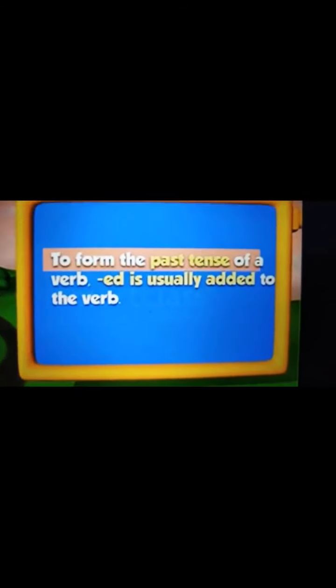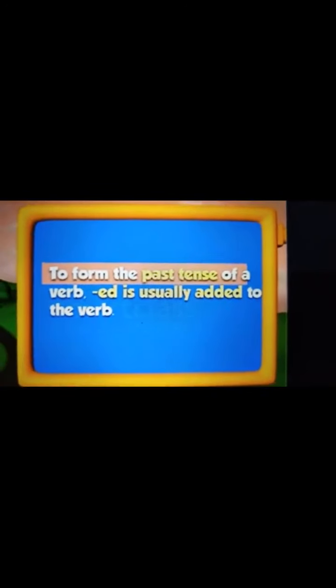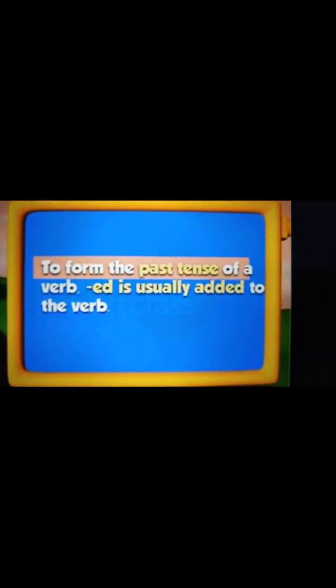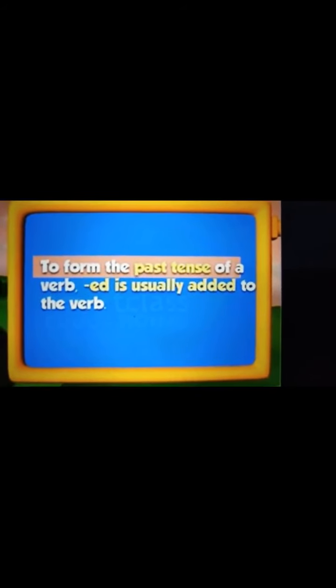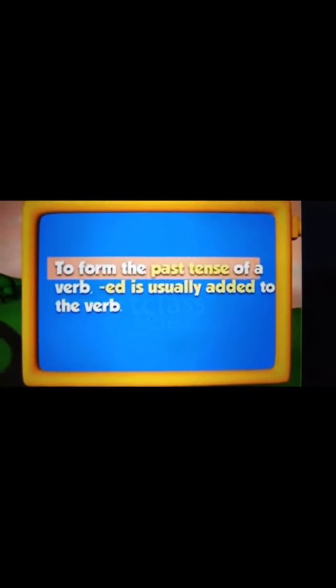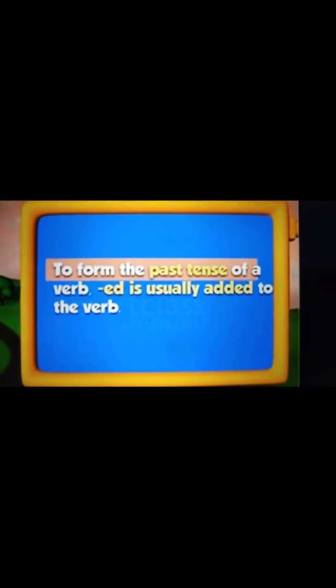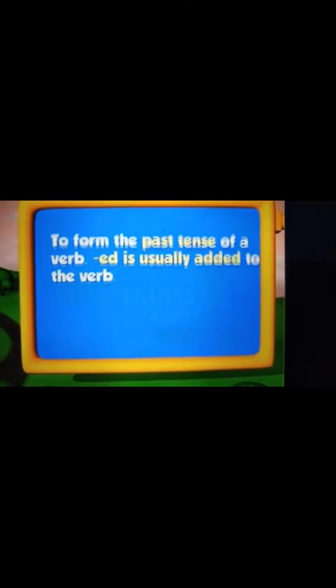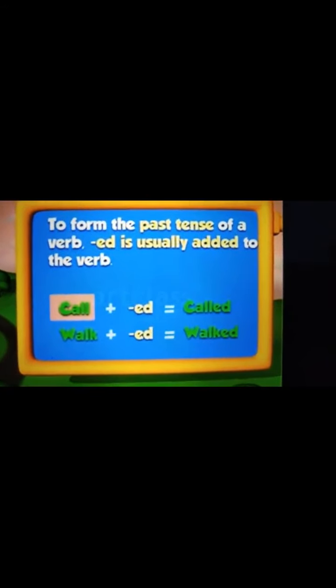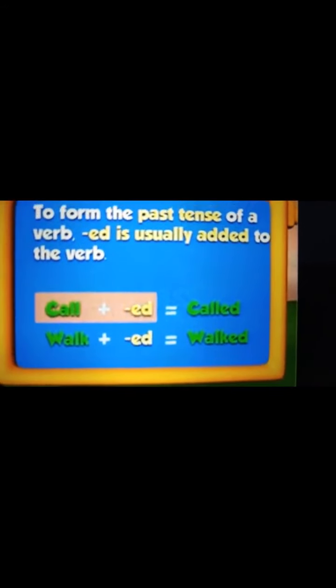And now past tense, children. So to form the past tense of a verb, ed is usually added to the verb. We generally add ed to the base verb. Let us now look into some examples. Call plus ed becomes called.